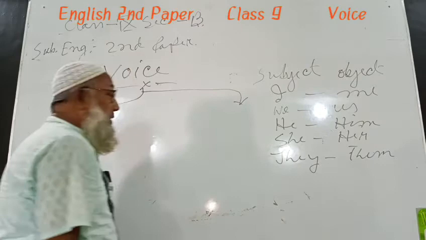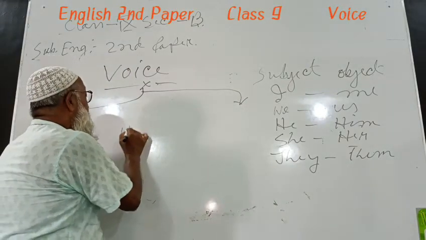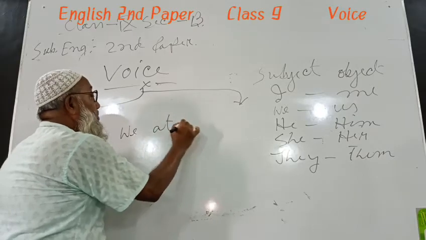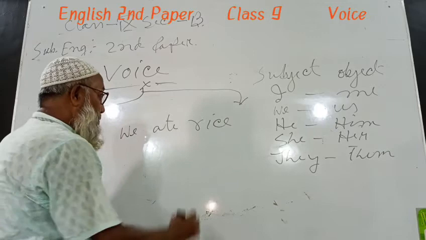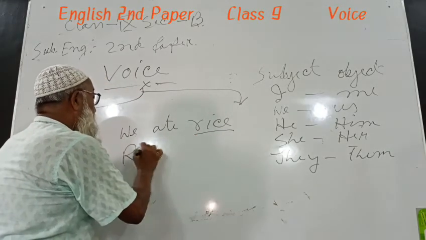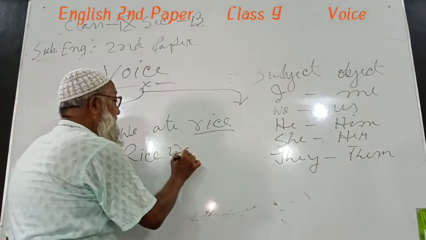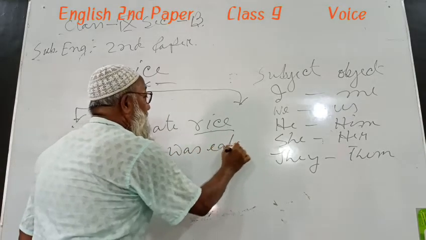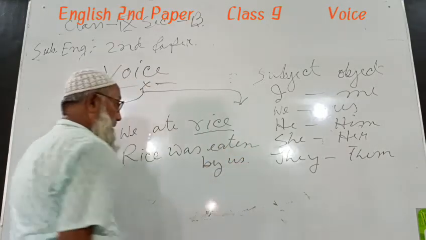If the sentence is in past indefinite tense, such as "we ate rice," the previous rules apply: the object will be changed into the subject of the passive voice. "Rice was eaten by us."